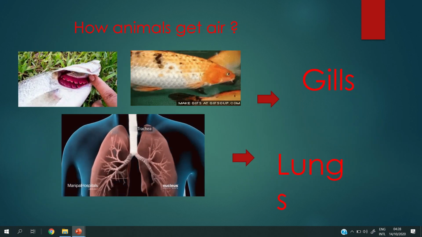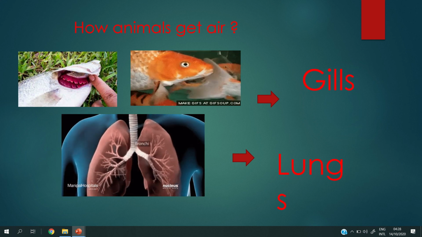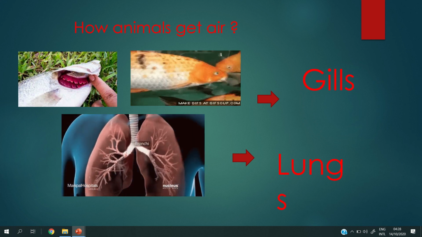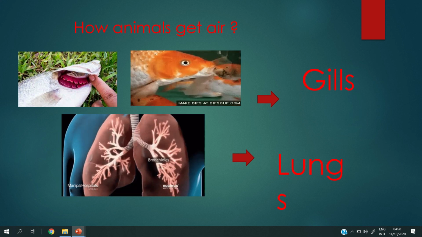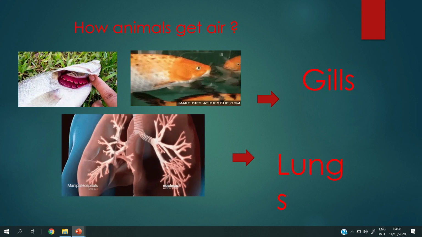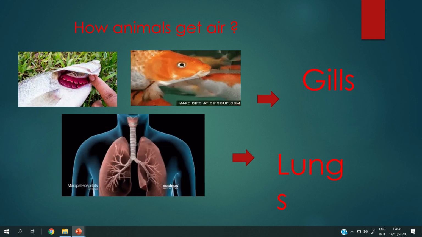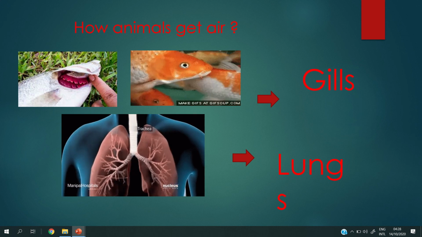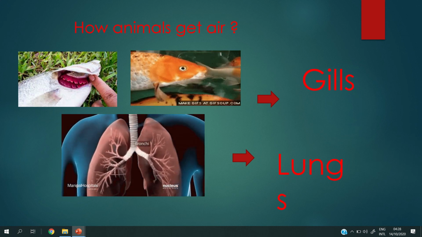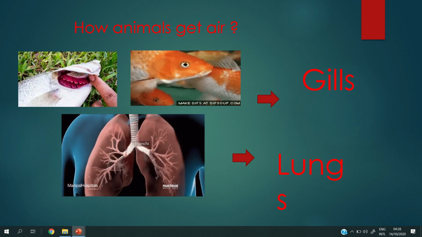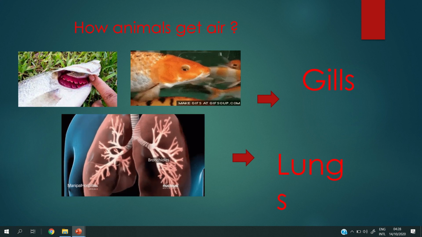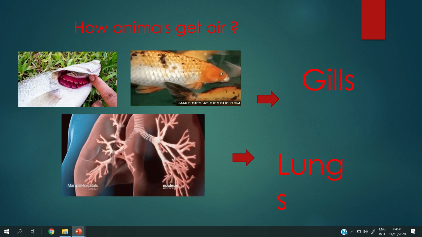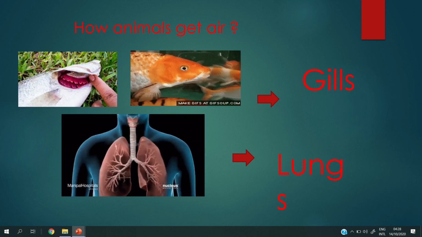And now, when I ask you how the animals get air, we know that the animals have different structures: eyes, nose, ears, fins, wings, strong legs, sharp claws. But now how can the animals get air?